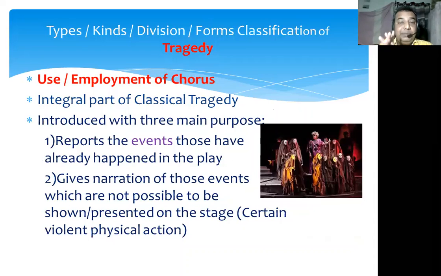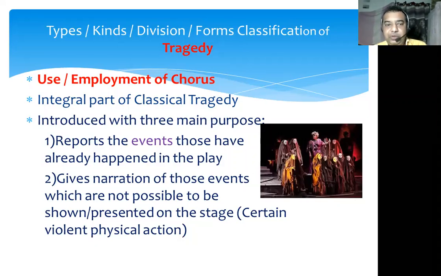And this chorus has been used by classical dramatists, classical tragedy writers, for three purposes. Which were those three purposes? The first purpose of using the chorus is that it reports the events that have already happened in the play. It may happen that the dramatist starts his tragedy or drama from a certain point or incident, and before that starting point, some historical events or incidents might have happened. To report those events which had already happened, the chorus was used. That was the first use.